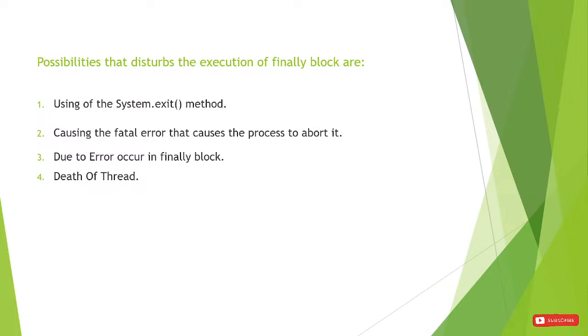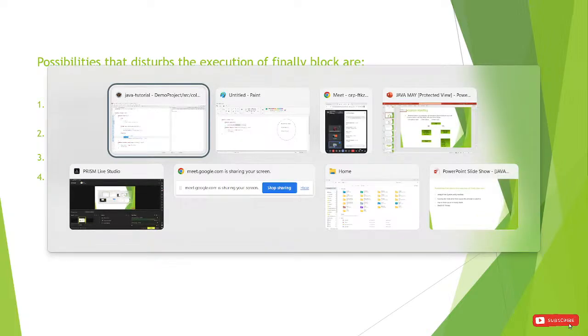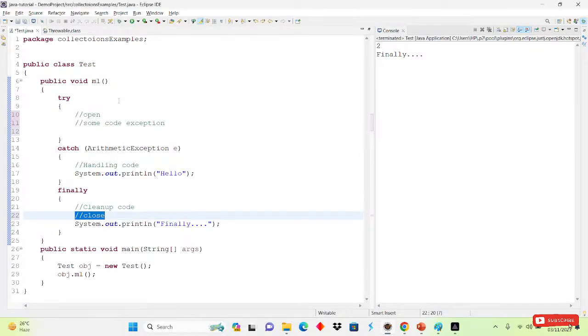So only in these scenarios the finally block will not execute, otherwise the finally block will be executed at any time. Okay, inside the finally block what we write is the cleanup code. Simply we will write the cleanup. Okay, so till here, does anyone have any doubt? Anyone have any doubt till here?